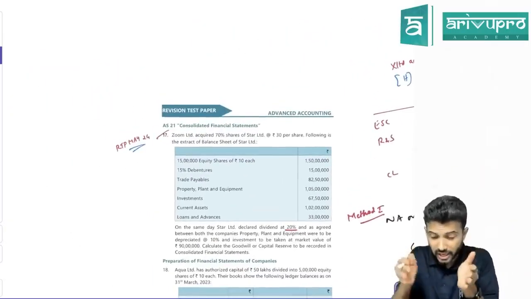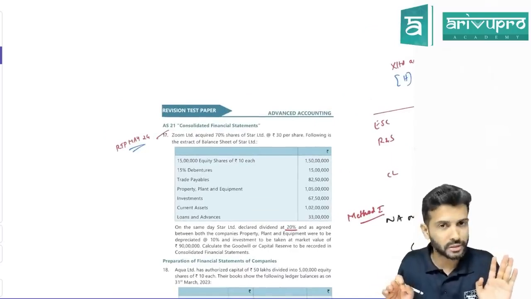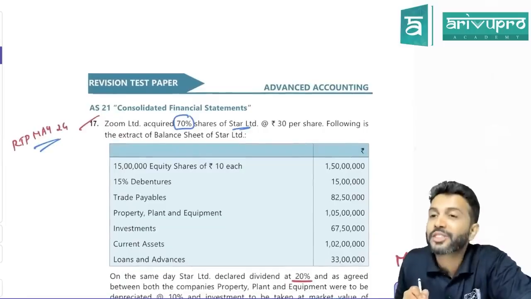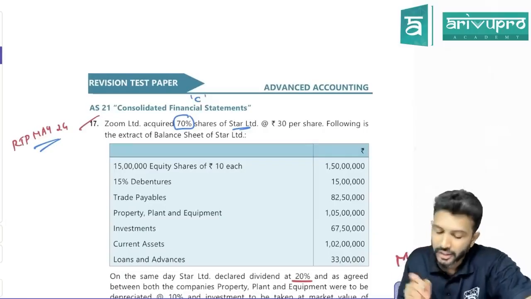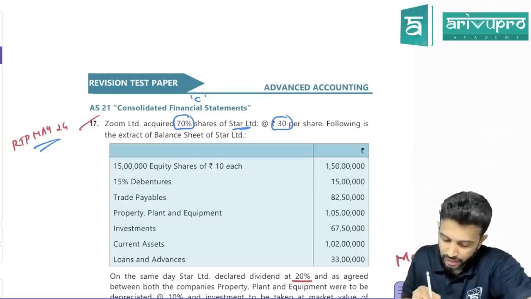Now can we run through this? Whatever I'm saying now, ditto will come in question number 70. Ideally, I should not even solve this question, but still 5 minutes I will solve. Okay. Zoom acquired 70% of Star. Sir, with 70% do you get control? Yeah. At what price, sir? 30 per share. Following is an extract of the balance sheet of Star.